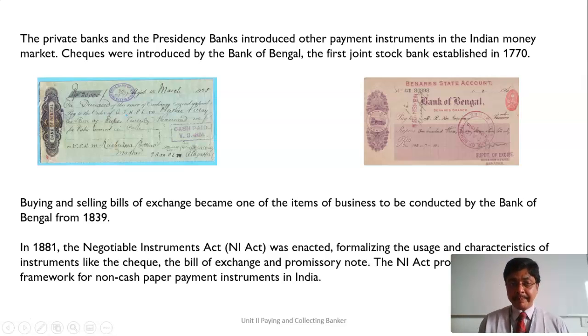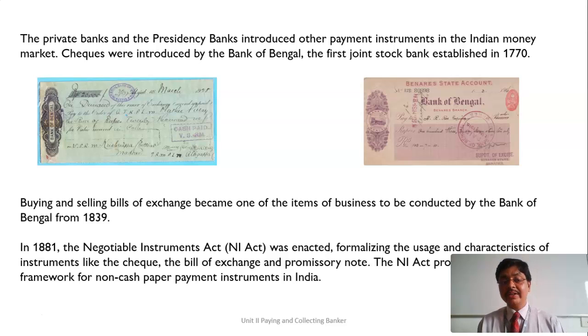The Presidency Banks and the Bengal Bank were the ones who introduced other payment instruments in India. The cheque was introduced by the Bank of Bengal, which was the first joint stock bank, established in 1770. So these are some specimens of the cheque format that was previously followed. Buying and selling of bills of exchange became one of the items of business to be conducted by the Bank of Bengal in 1838.